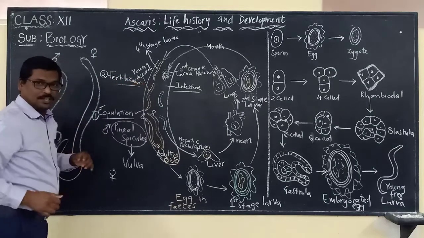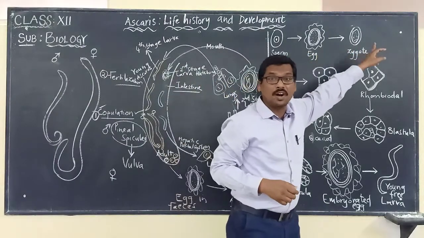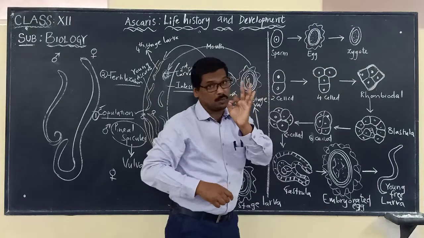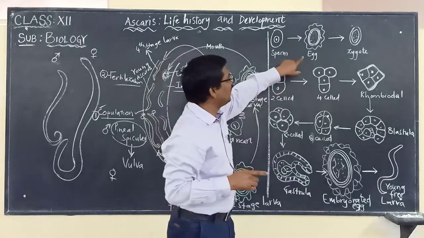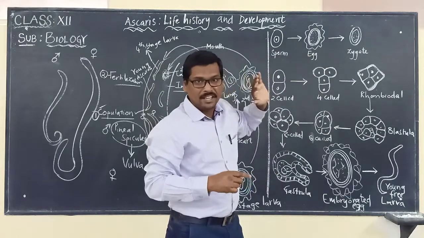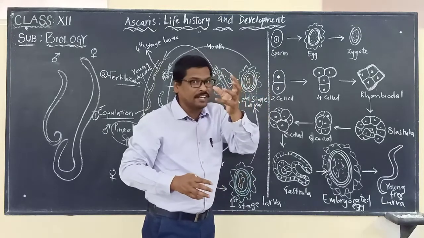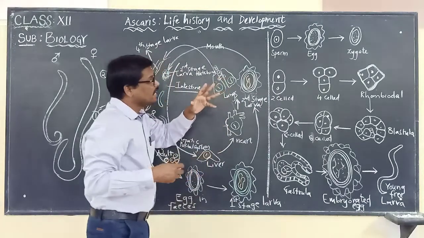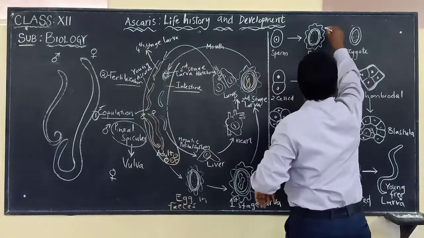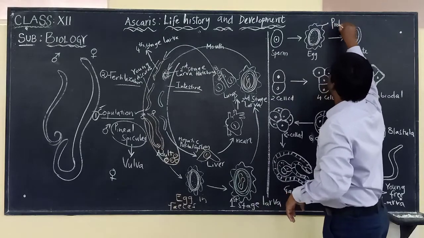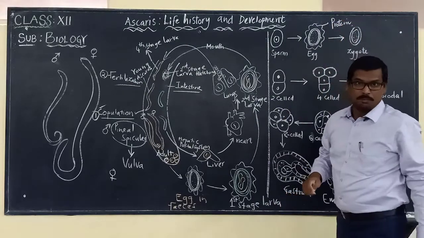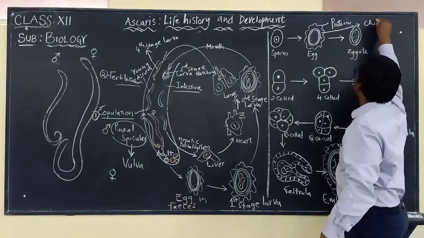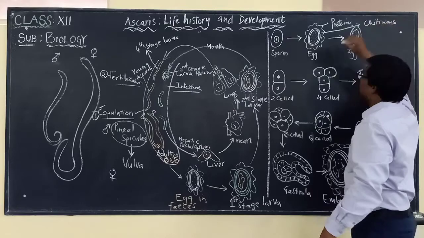When fertilization occurs, it leads to a zygote. Now we have to remember one very important thing about the egg. If you look at the egg, it is covered by three layers. The outermost layer on the egg is the protein layer. Please remember, the outermost layer is the protein coat. And then the innermost or middle layer is made up of chitinous material.